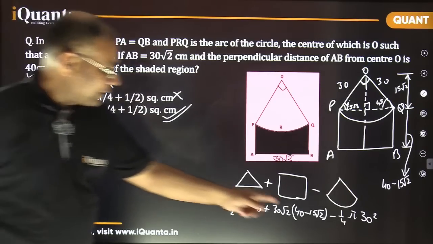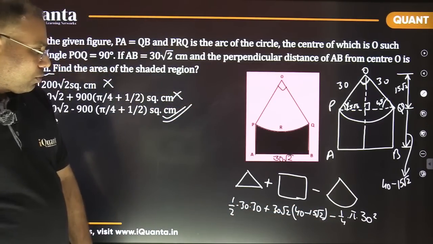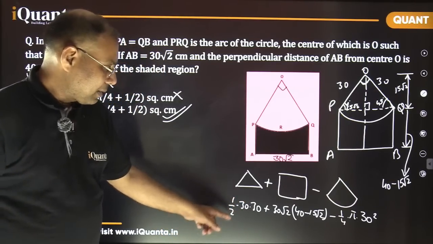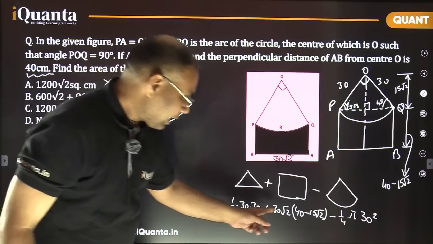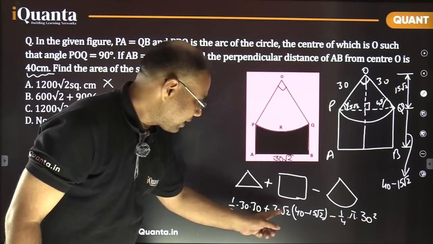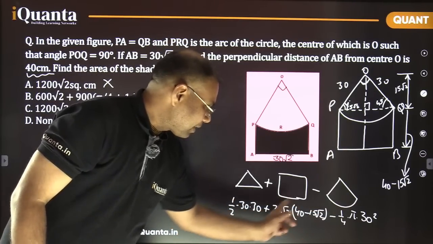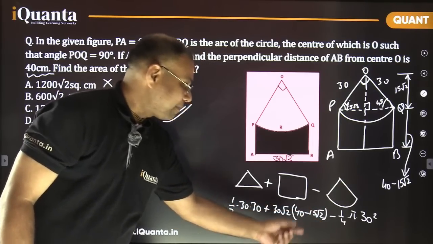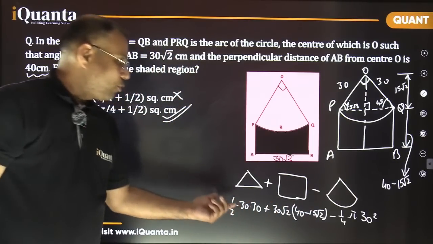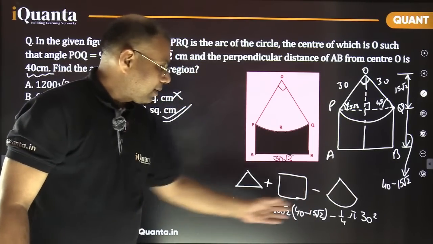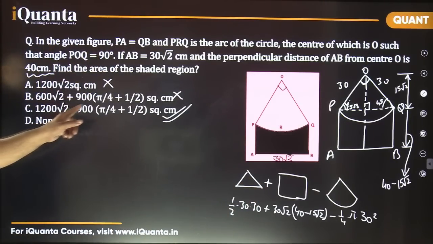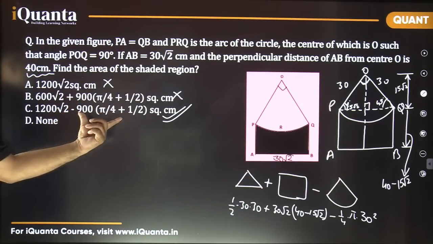Next part, the pi part is done, let's check the rest. Other than root terms, it is 30 square by 2, that is half of 900, and here this is a root 2 term. Multiplying these, that is going to be 15 times 30, that is 450, 450 into 2, 900 with negative sign. So negative 900 and positive 450, that makes it 900 by 2 with the negative sign. Negative half of 900, that also matches.